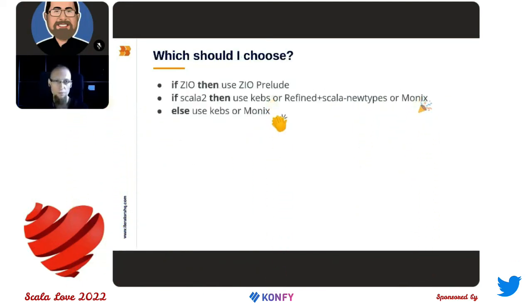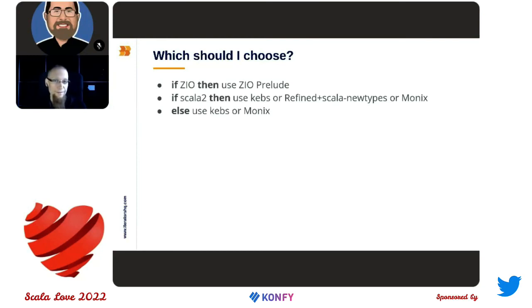So you can ask me, what should I choose? Well, I think that first of all, it is convenient to use some existing library, since these libraries try to limit the amount of boilerplate that is needed here. And they have additional features, like most of them have some kind of validation. So if you are using ZIO in your project, I would check ZIO Prelude. It looks quite nice here, and it fits in the ZIO ecosystem very well.